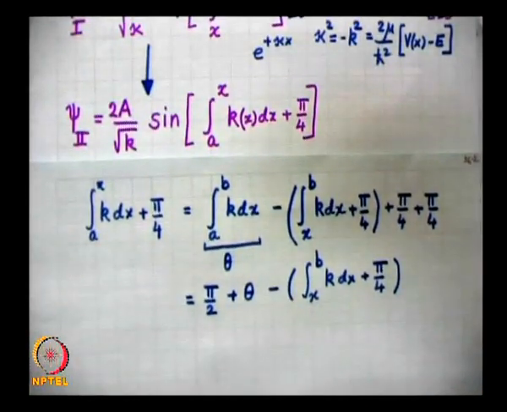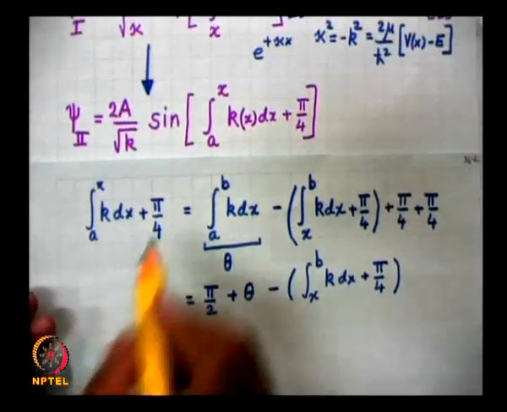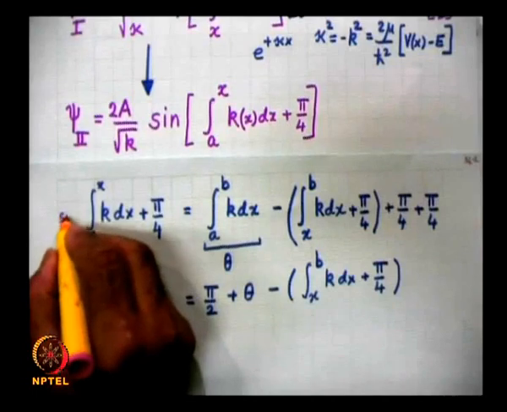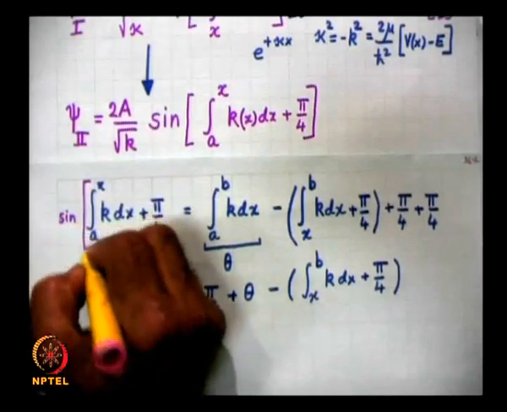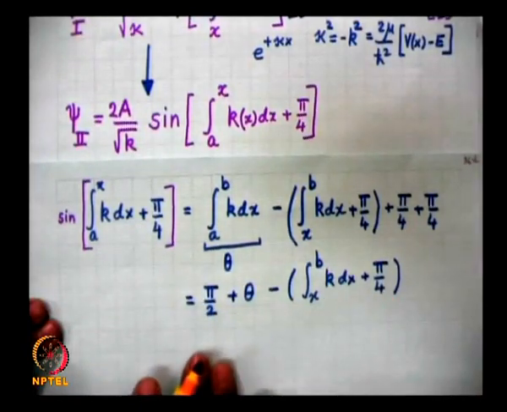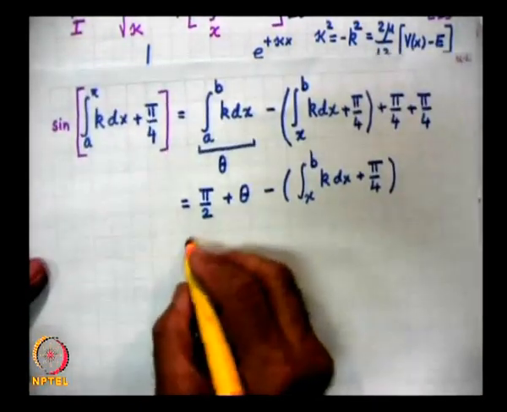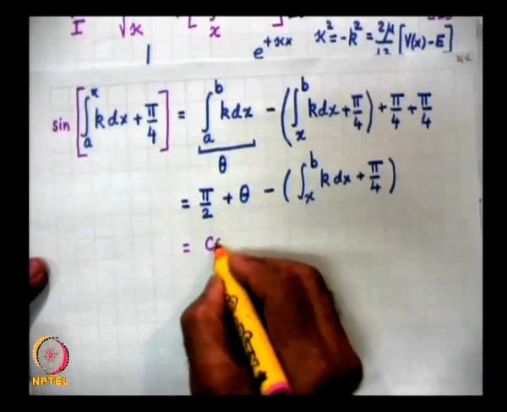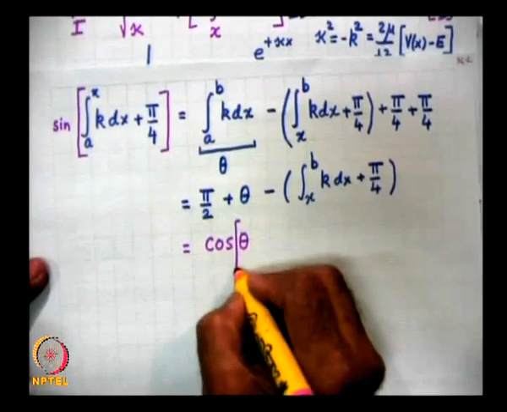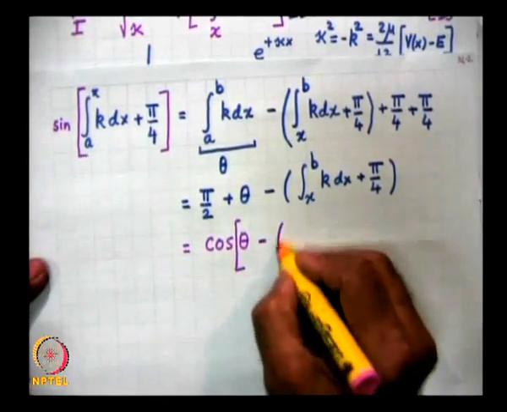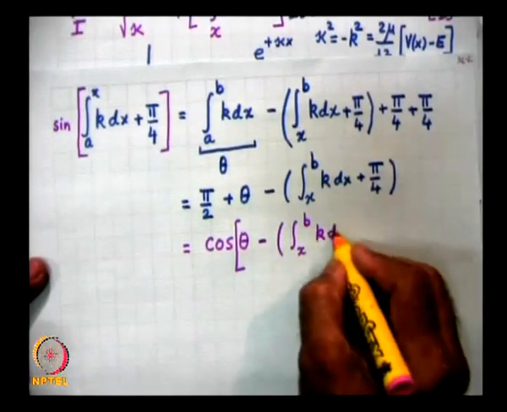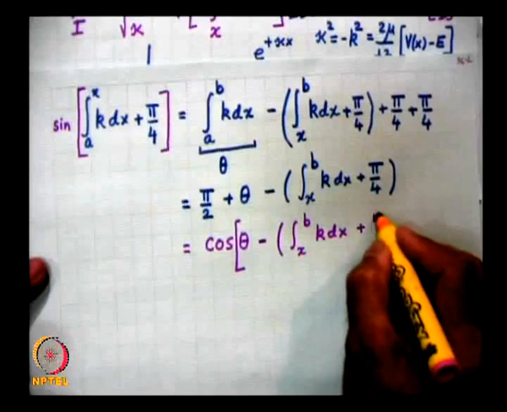Now, in the WKB solution, we have to take the sine of this expression. So, let me write it down. Sine of this will be therefore sine of the whole quantity, and that will be equal to cosine of theta minus the whole quantity, integral x to b k dx plus pi by 4.